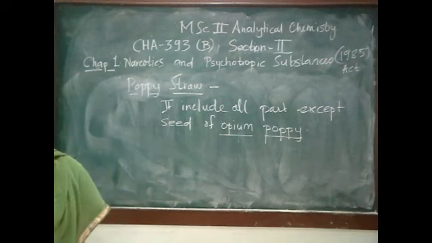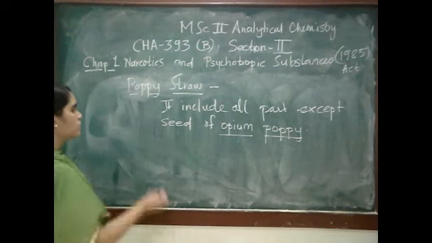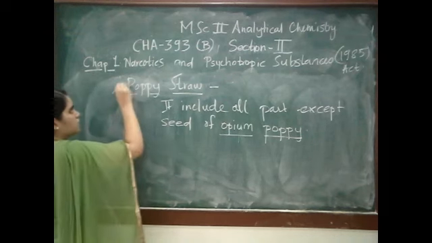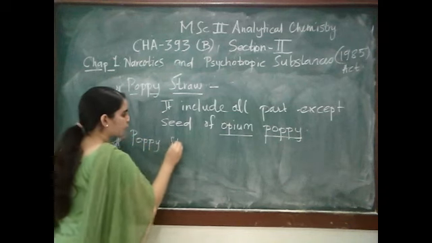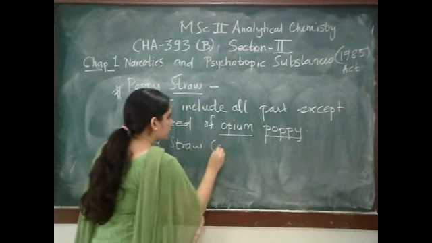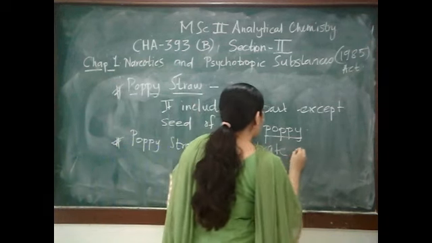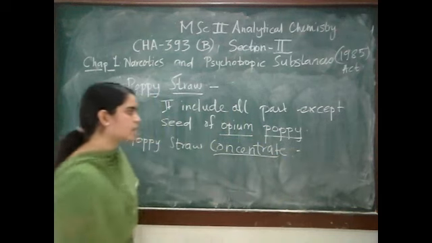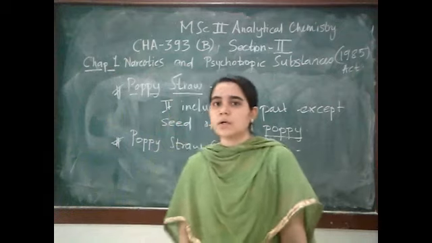Okay. Next is poppy straw concentrate. The word itself says that there are two types, dilution and concentrate.